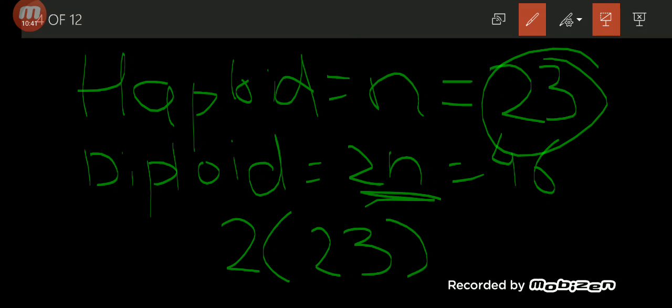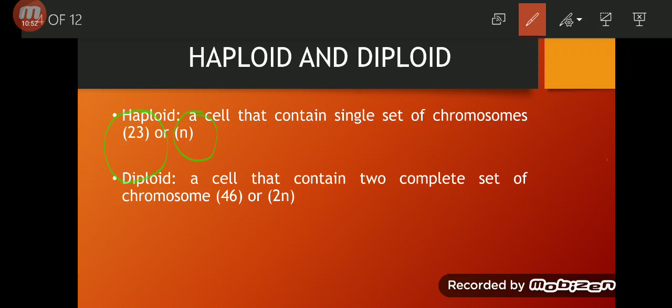So when you multiply 2 with 23, you will get 46. So haploid is a cell which has n number of chromosomes, or which contains a single set of chromosomes. Diploid is a cell which contains 2 complete sets of chromosomes, or a cell which has 46 chromosomes, or 2n chromosomes.